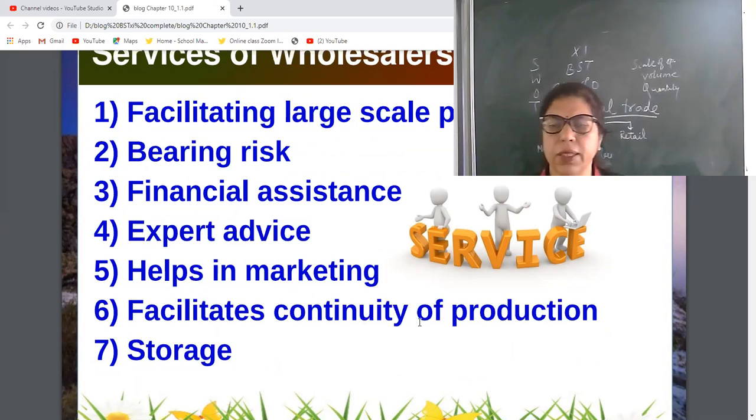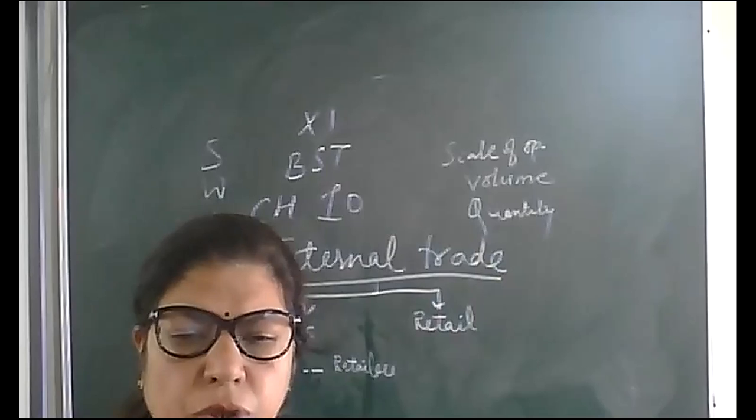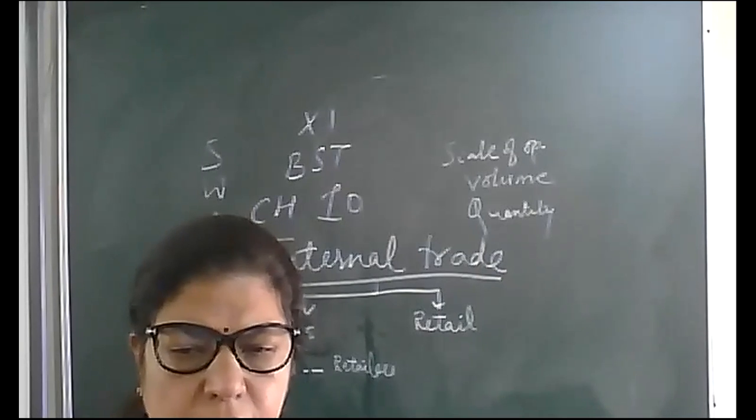Okay, I will give you the example. Like farmers, they are producing the goods. They are producing the crops. Wholesalers purchase them from them in bulk quantity. Now the further process they will perform, but the farmers will concentrate on their work. Then storage facilities, warehouse facilities, godown facilities, all work performed by wholesalers. Okay, so I am sure you all will be able to write the answer in a proper way.